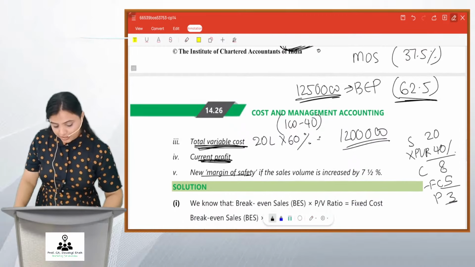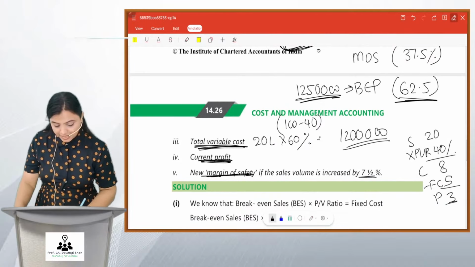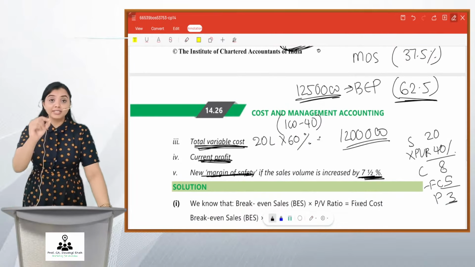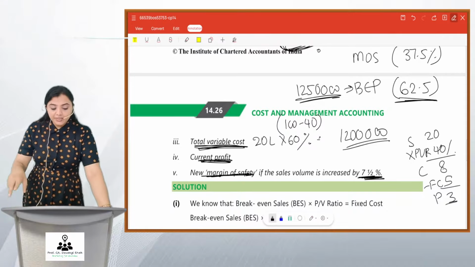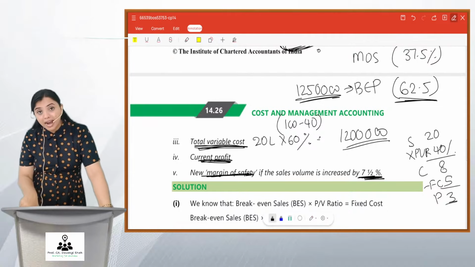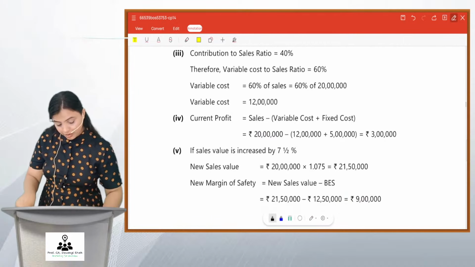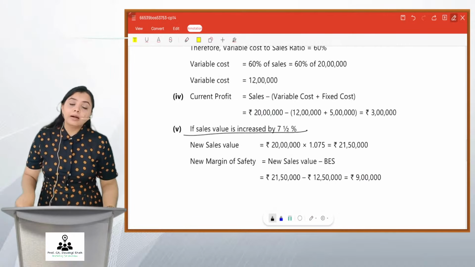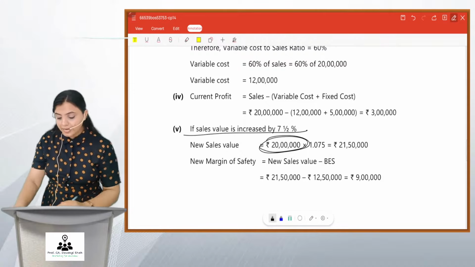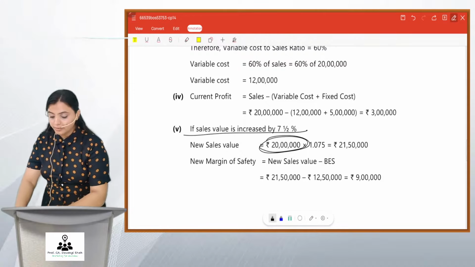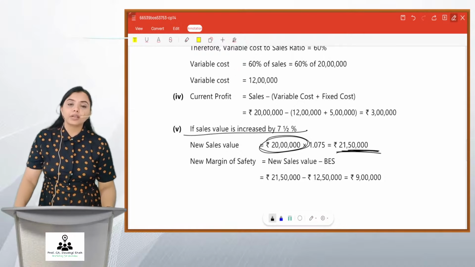Find out new margin of safety if sales volume is increased by 7.5%. Now, this is something new. What does this mean? Friends, we have already worked out all these. My existing sales value is 20 lakhs. If it increases by 7.5%, so 20 lakhs plus 7.5% gives me 21 lakh 50,000.